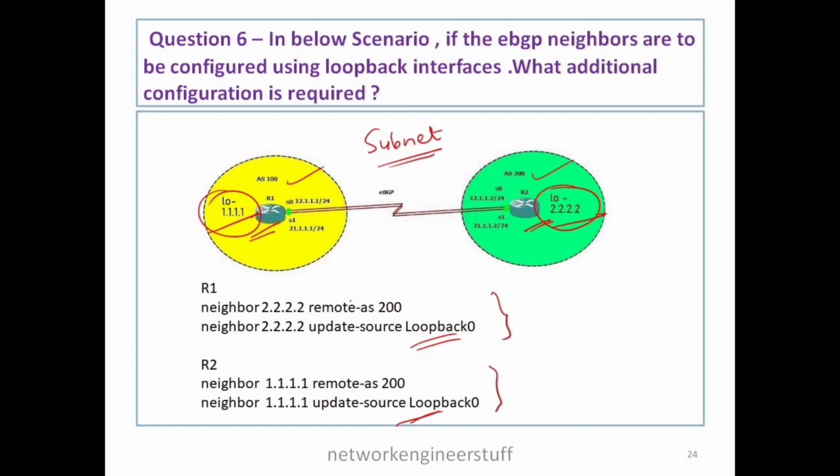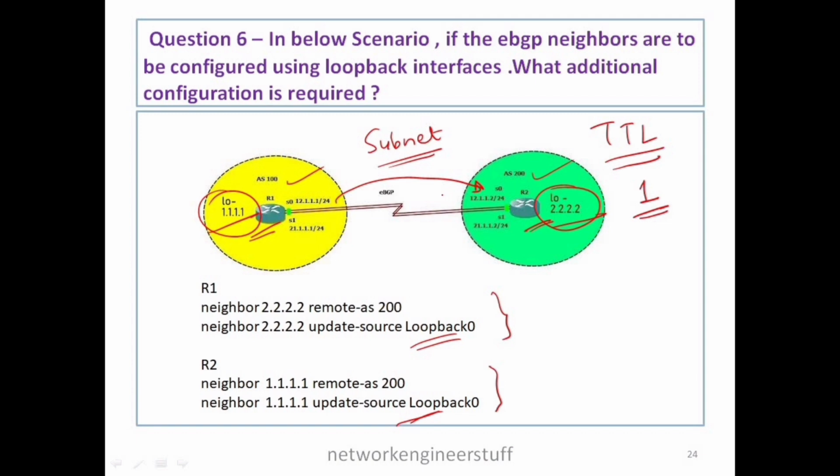Now the reason is that by default the TTL value in the BGP packet is 1 when the BGP packet enters from one AS to another AS. I'll repeat. By default, the TTL value in the BGP packet is 1 when it enters from one AS to another AS.